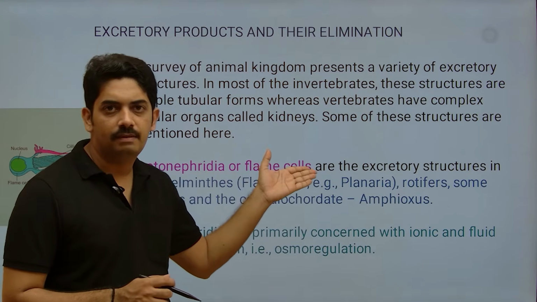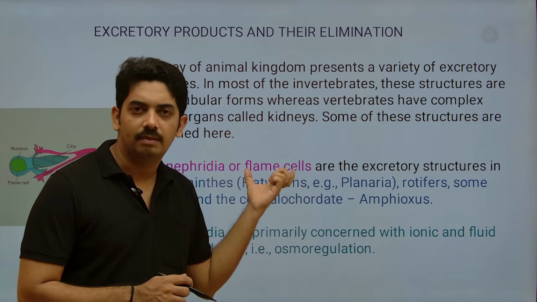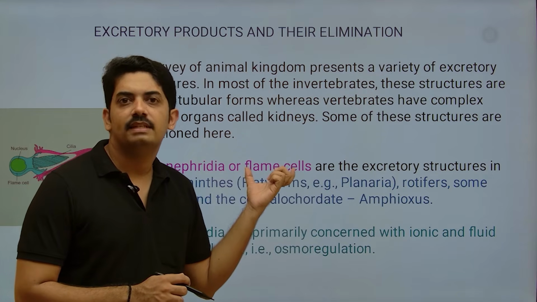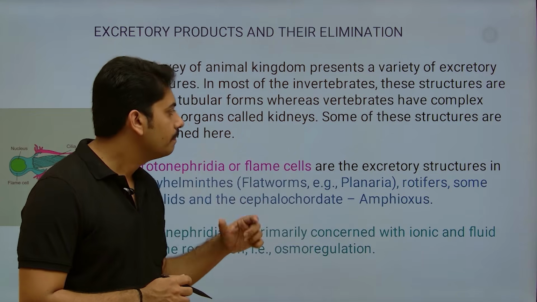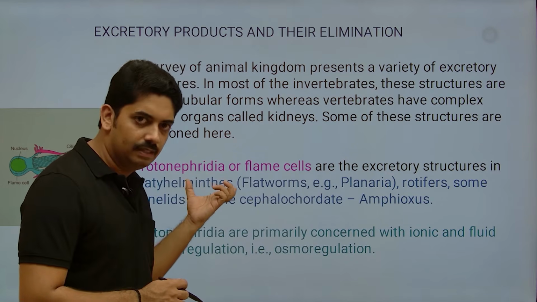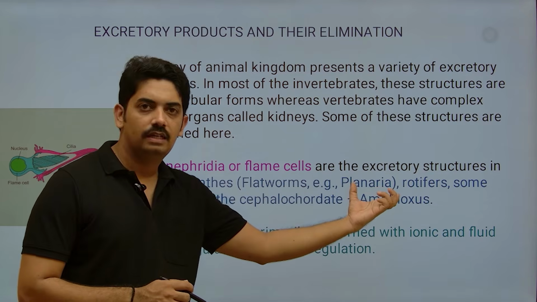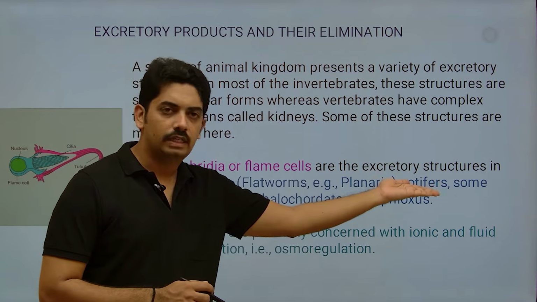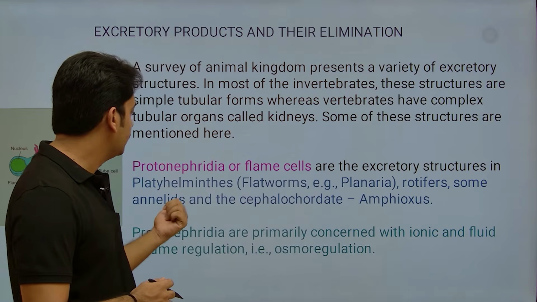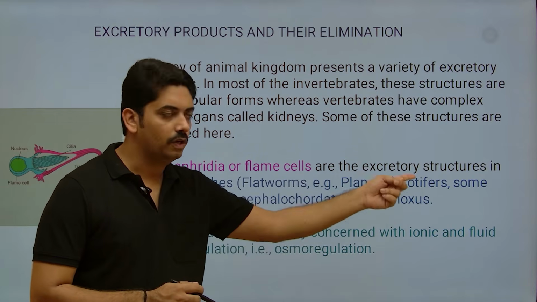Nephridia or flame cells. These flame cells you already studied in animal kingdom. Platyhelminthes have flame cells, which are the excretory structures in Platyhelminthes, flatworms and planaria, rotifers and some annelids and cephalochordates like amphioxus.